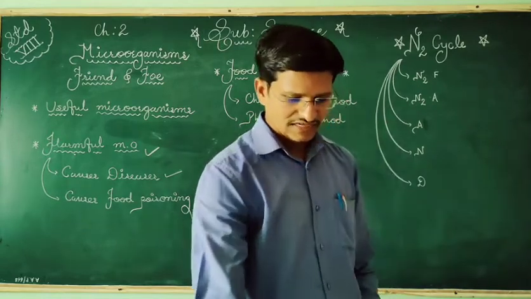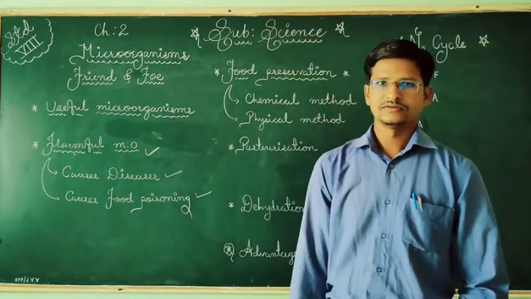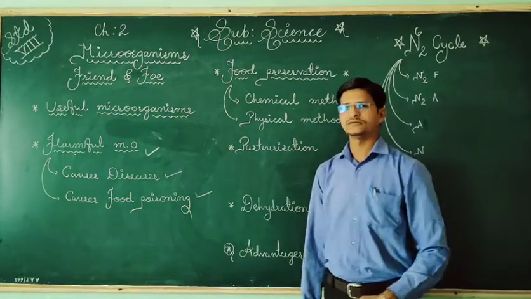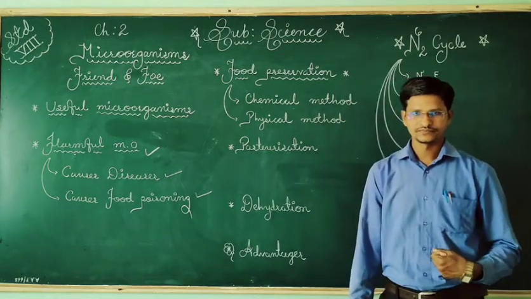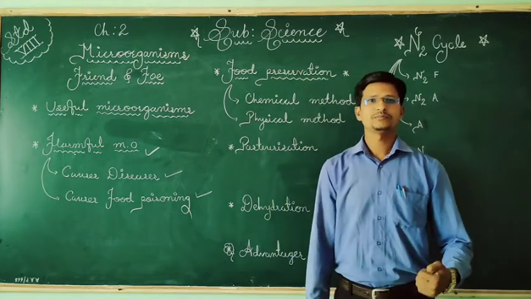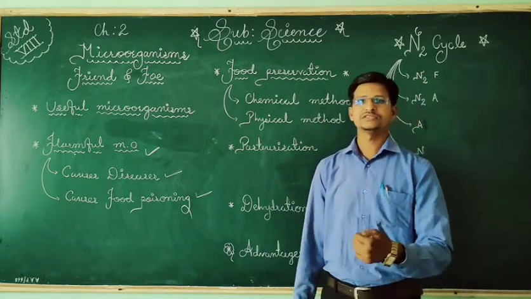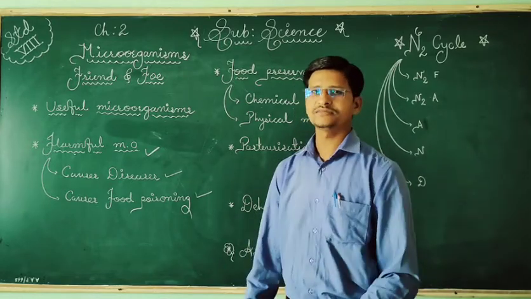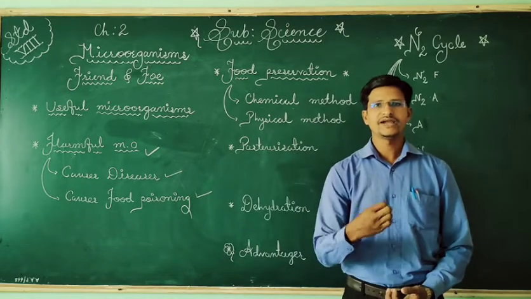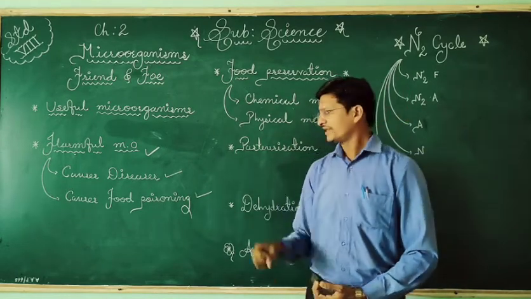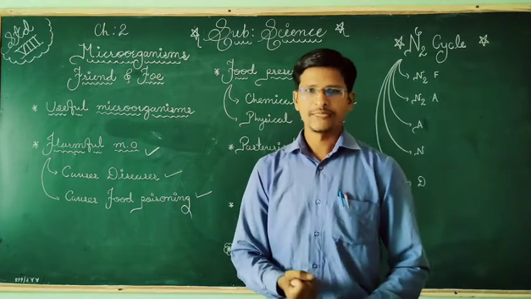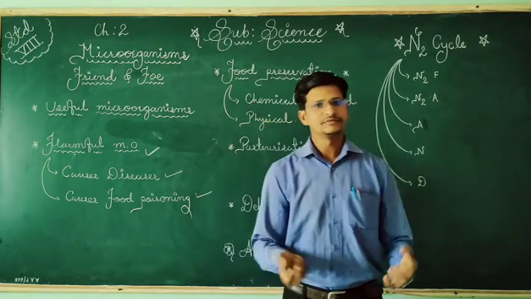If any microorganism enters our body, and our immune system is not powerful, if it is not able to fight against microorganisms, then that microorganism will affect a particular organ, and then we suffer from diseases. That's why we see some symptoms also.